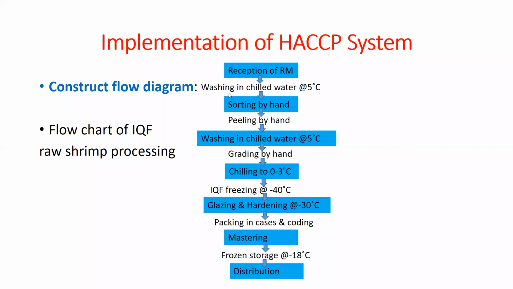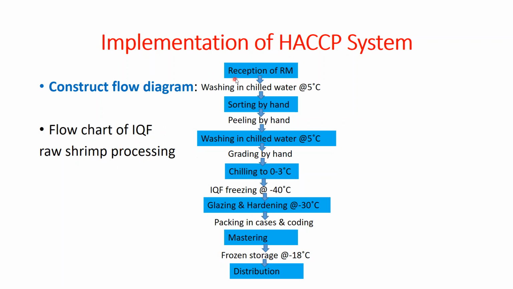One example is the flow chart of this IQF, the individually quick frozen raw shrimp. Basically here we are taking the raw shrimp processing. So here one product line, one processing line, one manufacturing line is there. That is the production of the individually quick frozen raw shrimp processing line. So how can we prepare it? For that we must draw the flow diagram.